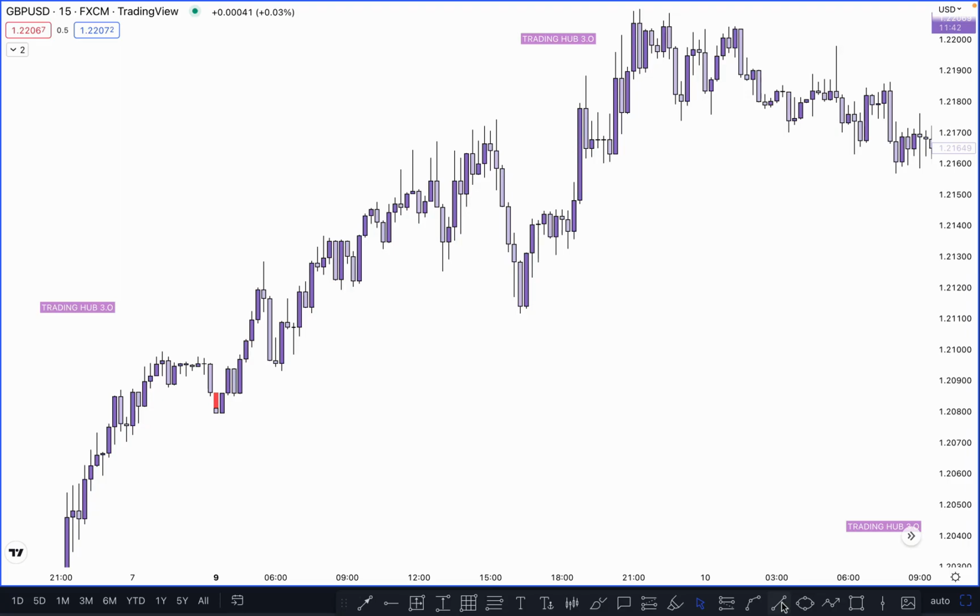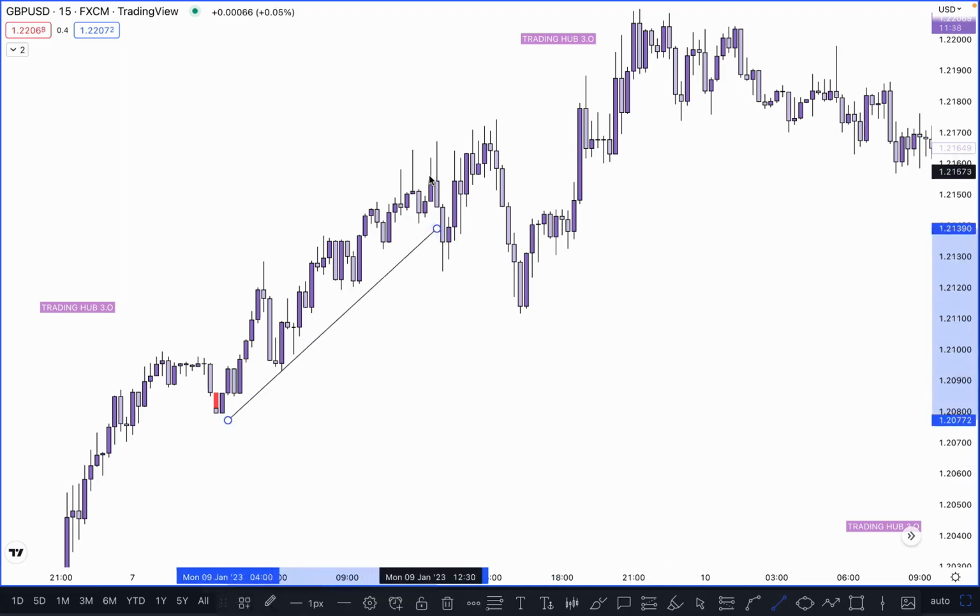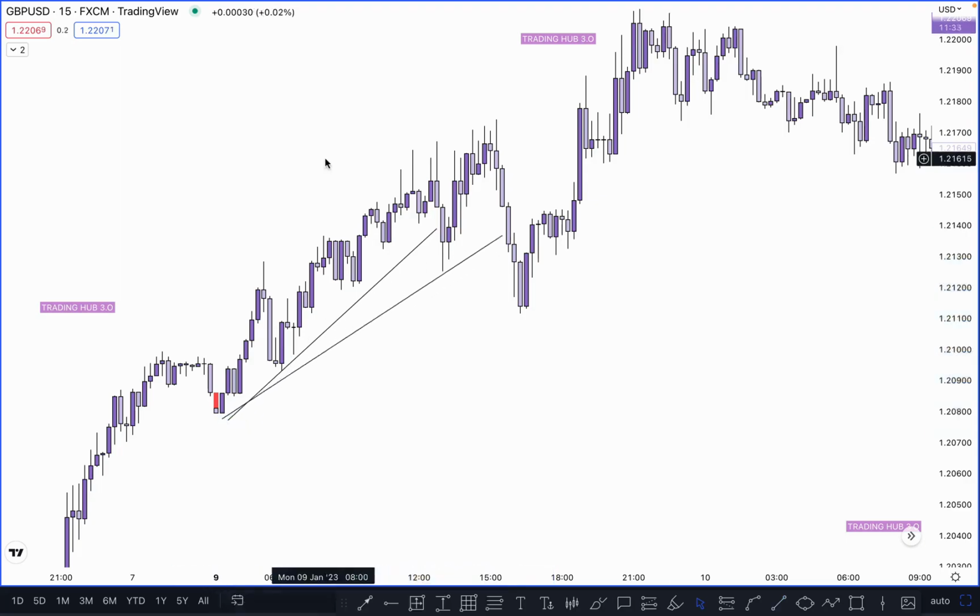If I drag this trend line something like this, you can see this is our first trend line, then the market creates a new pattern like this. I'm going to show you exactly how we can take entry after taking out the liquidity, after taking out the inducement. These are basically additional confirmation for buy or sell to identify the POI.